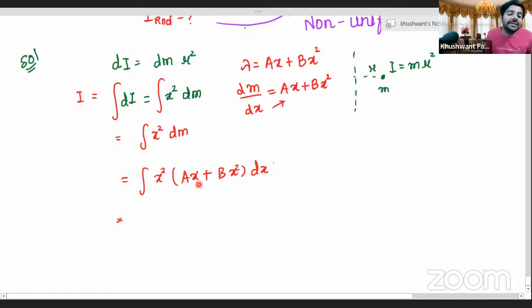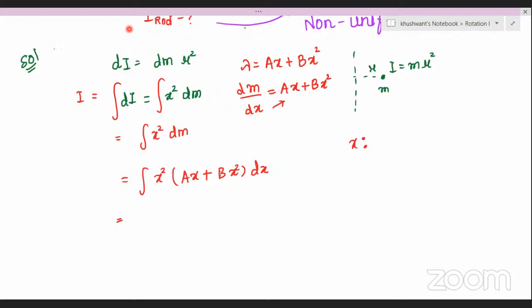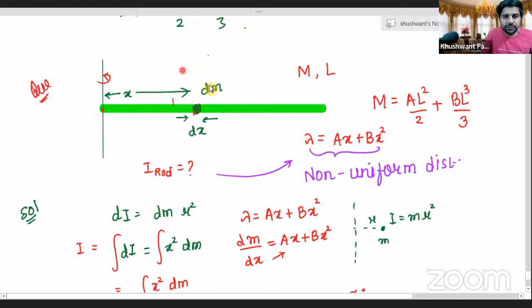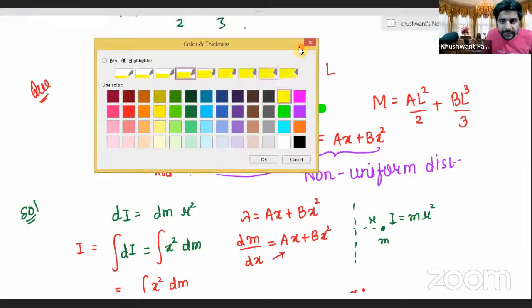Now, are the limits of x known to us, Aanchal? For this rod, do we know how x varies? I'll once again get it to the front part. Suppose this rod is placed, just one minute. Okay, so I will take the pointer here.